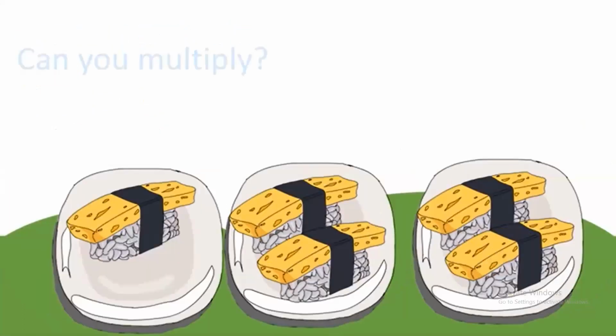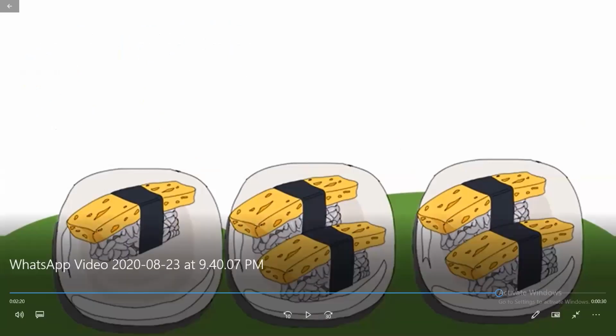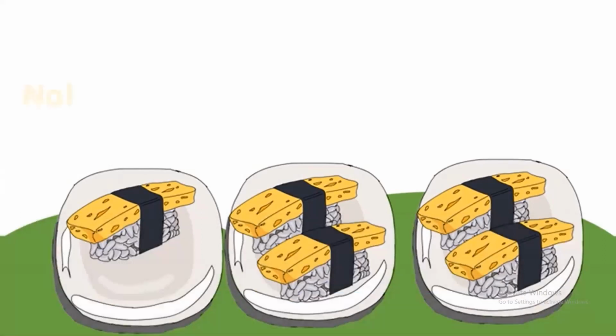Now the next example, can you multiply it? Yes or no? Find out the number. In the first one, we have only one pack. Okay. In the second one, we have two. And in the third one, we have two. So can we multiply it? Yes or no? No. Why? Because the number of the objects is different.